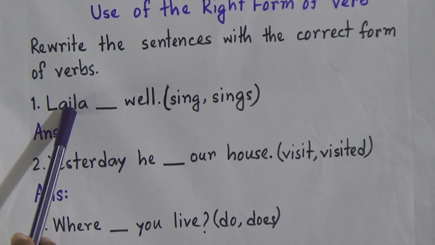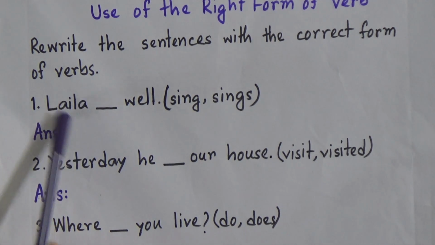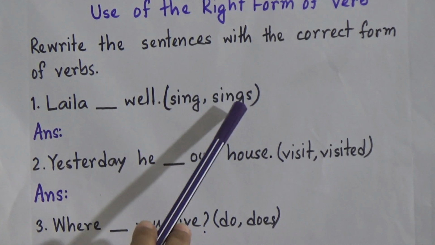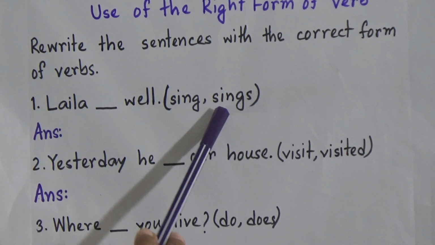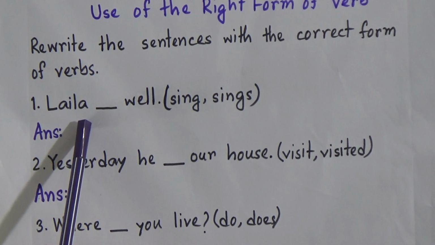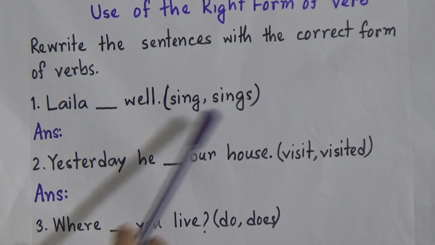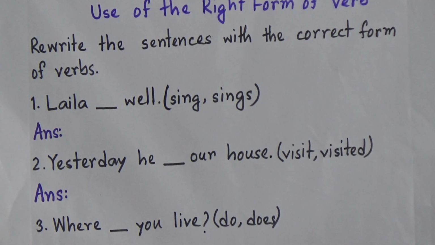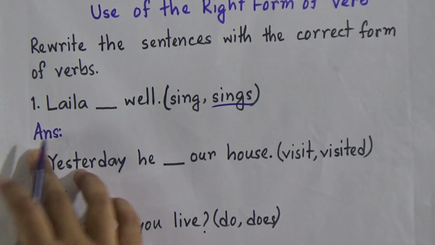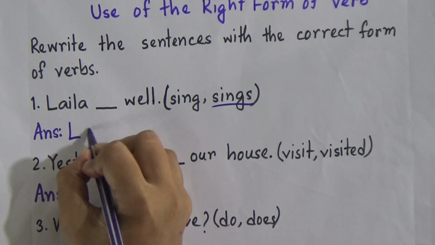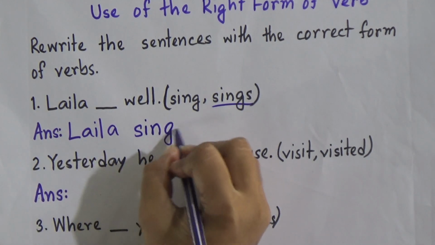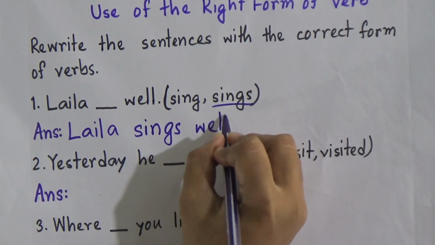Now look, Laila is a third person singular number and we are talking about only one person. And now look, sing or sings. Both the verbs are in the present form. And we all know that after third person singular number we add s or es at the end of the verb. So which one will be the correct answer, my dear students? Yes, it will be sings. So our sentence will be: Laila sings well.